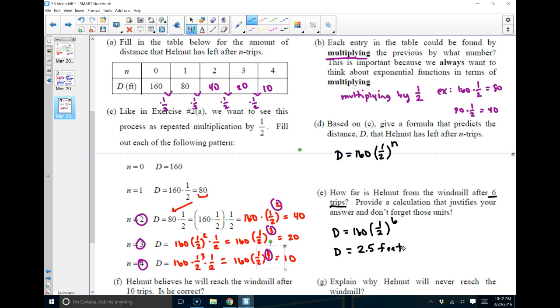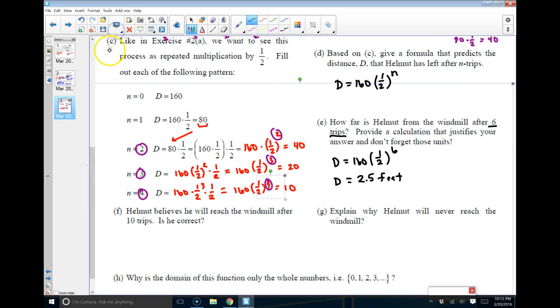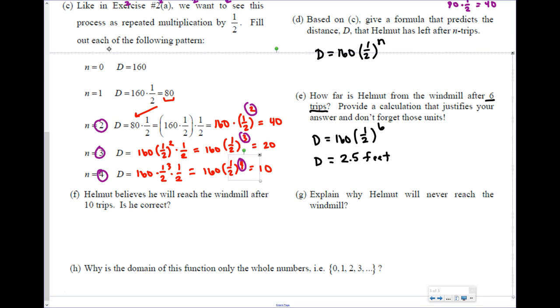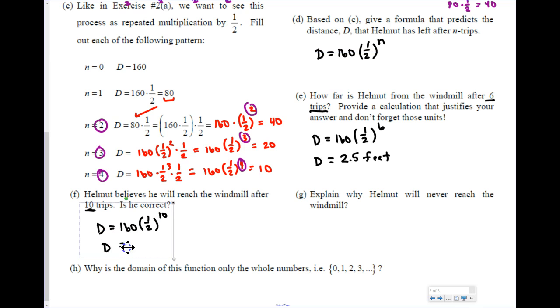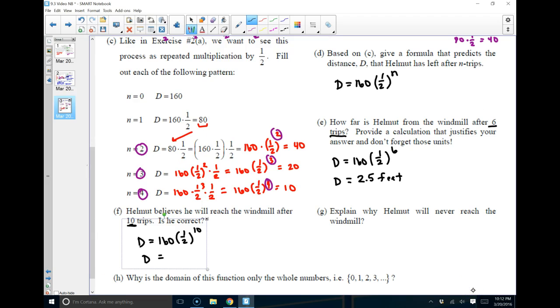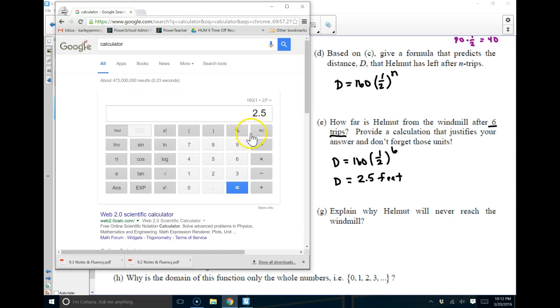So now this brings us to letter F. Helmut believes he'll reach the windmill after 10 trips. Is he correct? Well, let's see. Now we're going to plug in 160 1/2 to the 10th now, right? We're plugging in 10 for this. So let's go back to my calculator on Google because I don't have my nice one at home. So I'm going to do 160 parentheses 1 divided by 2 parentheses, and now my new exponent will be 10